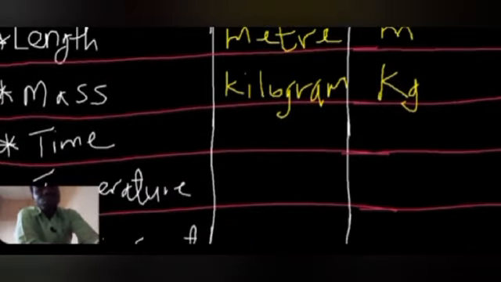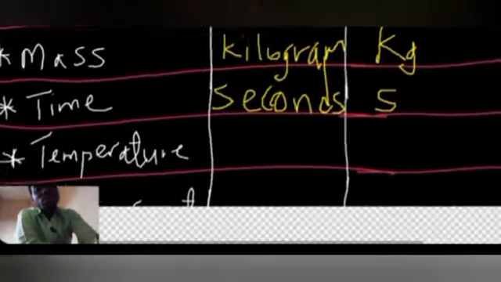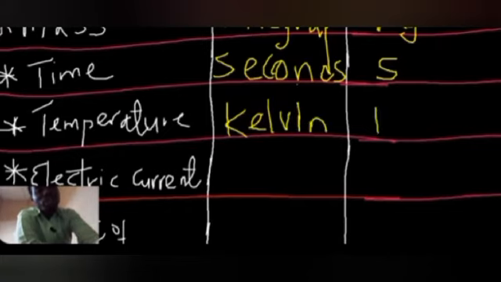Time. Some of you might say hour or minute, but the agreed upon unit for time is seconds. So that's the agreed upon unit, seconds, and we represent that with a small letter s. Temperature. I know you might say that's degrees Celsius, but I'm sorry to disappoint you, it's not degrees Celsius, it's Kelvin. And we represent that with a K, or some use theta, but we use K.